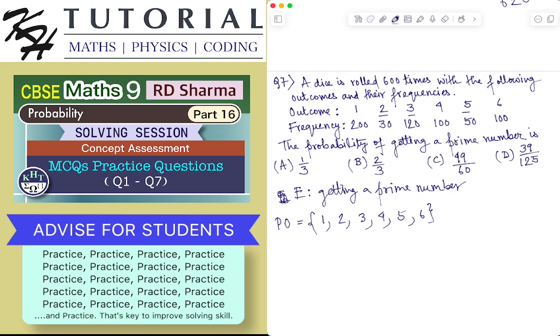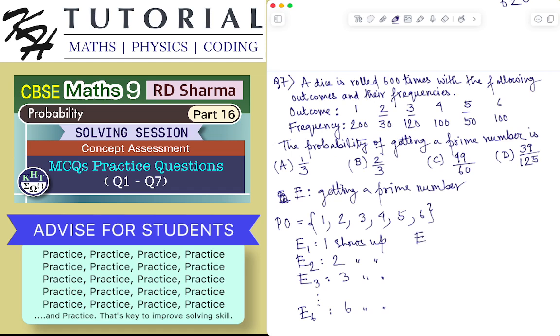Let's say I define the elementary event E1 to be 1 shows up. I define the event E2 to be 2 shows up. Like this, E3 to be 3 shows up, and E6 to be the event 6 shows up. That is, when I roll a dice, the number 1 shows up, and that event I am calling E1.